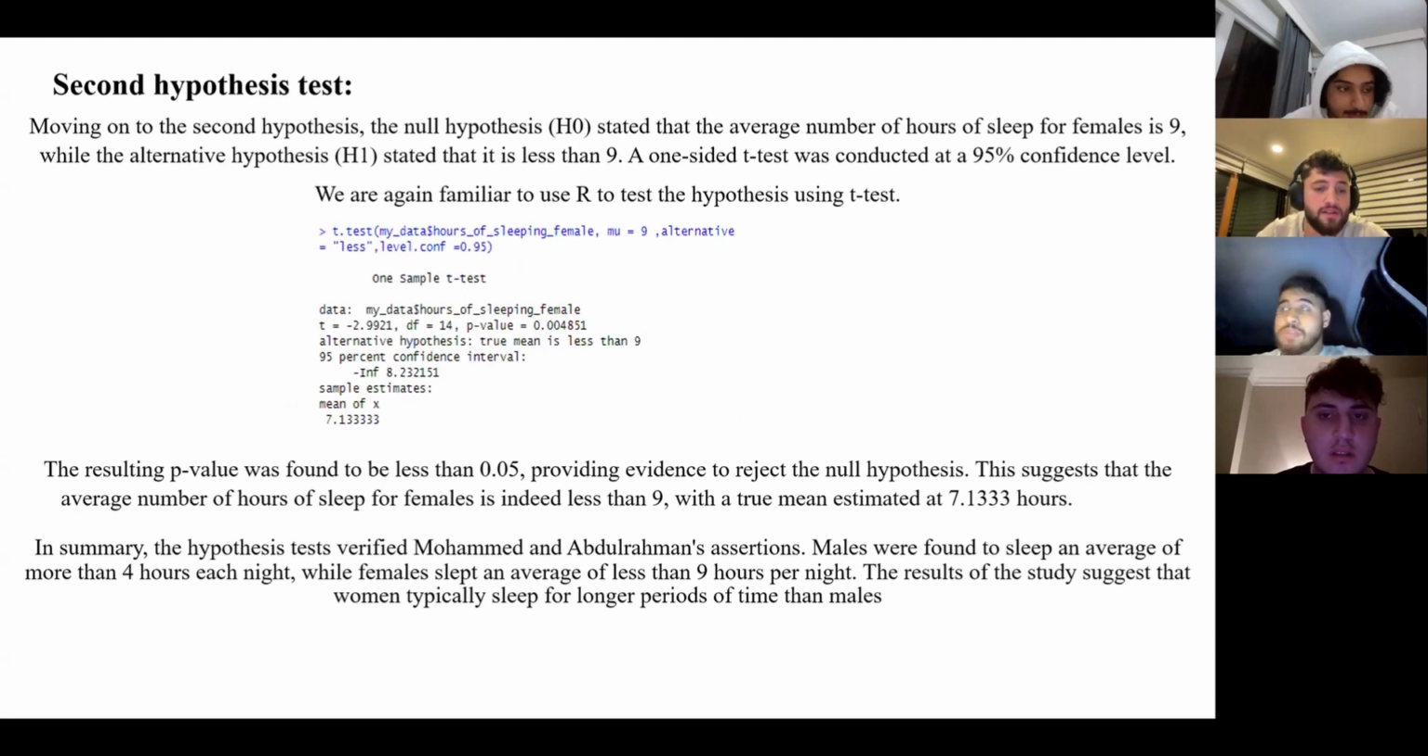Second hypothesis test. Moving on to the second hypothesis, the null hypothesis, H0, stated that the average number of hours of sleep for females is 9, while the alternative hypothesis, H1, stated that it is less than 9. You can see it's also written in the code.